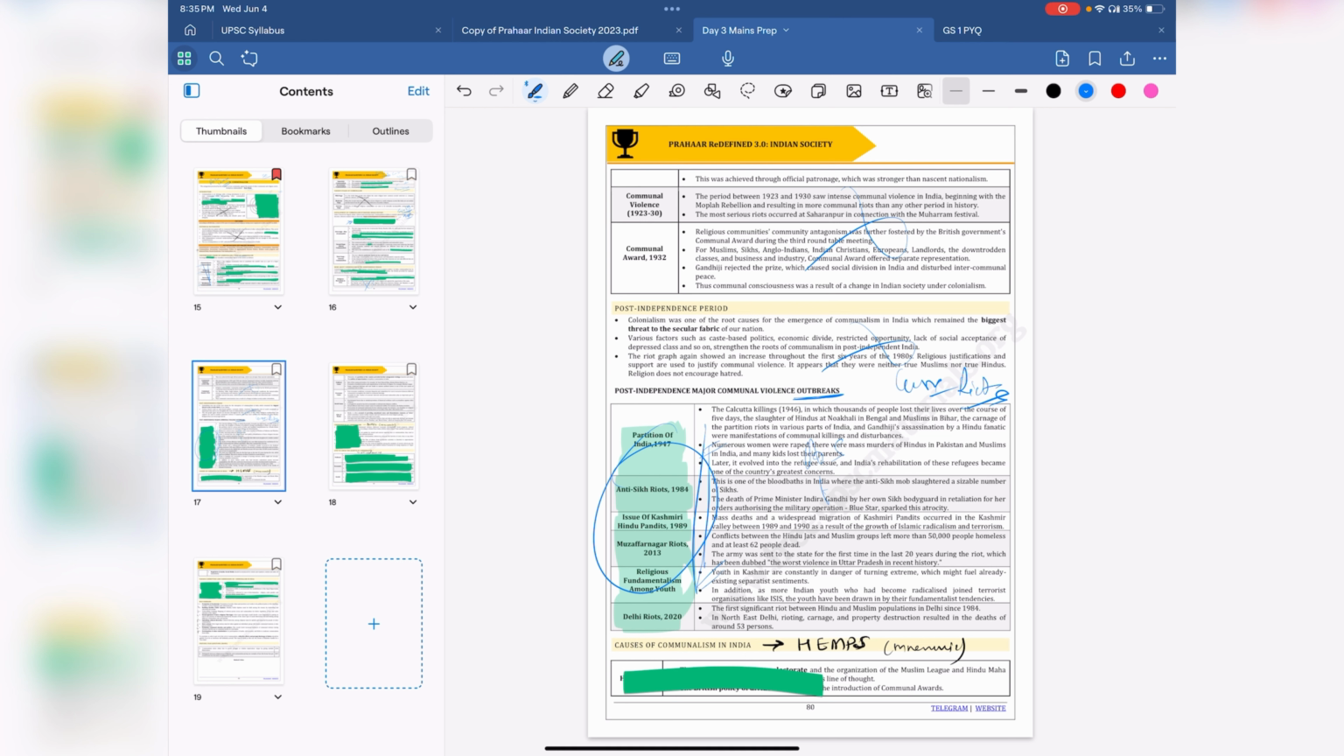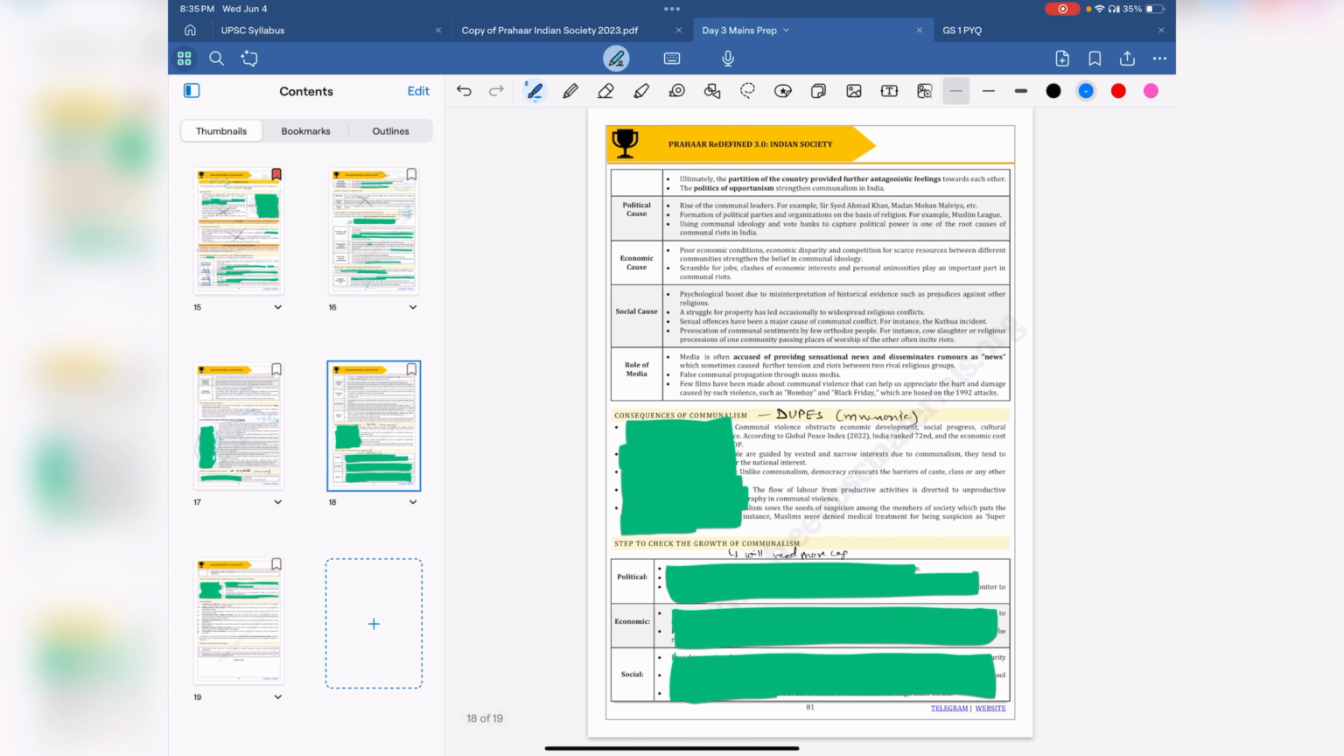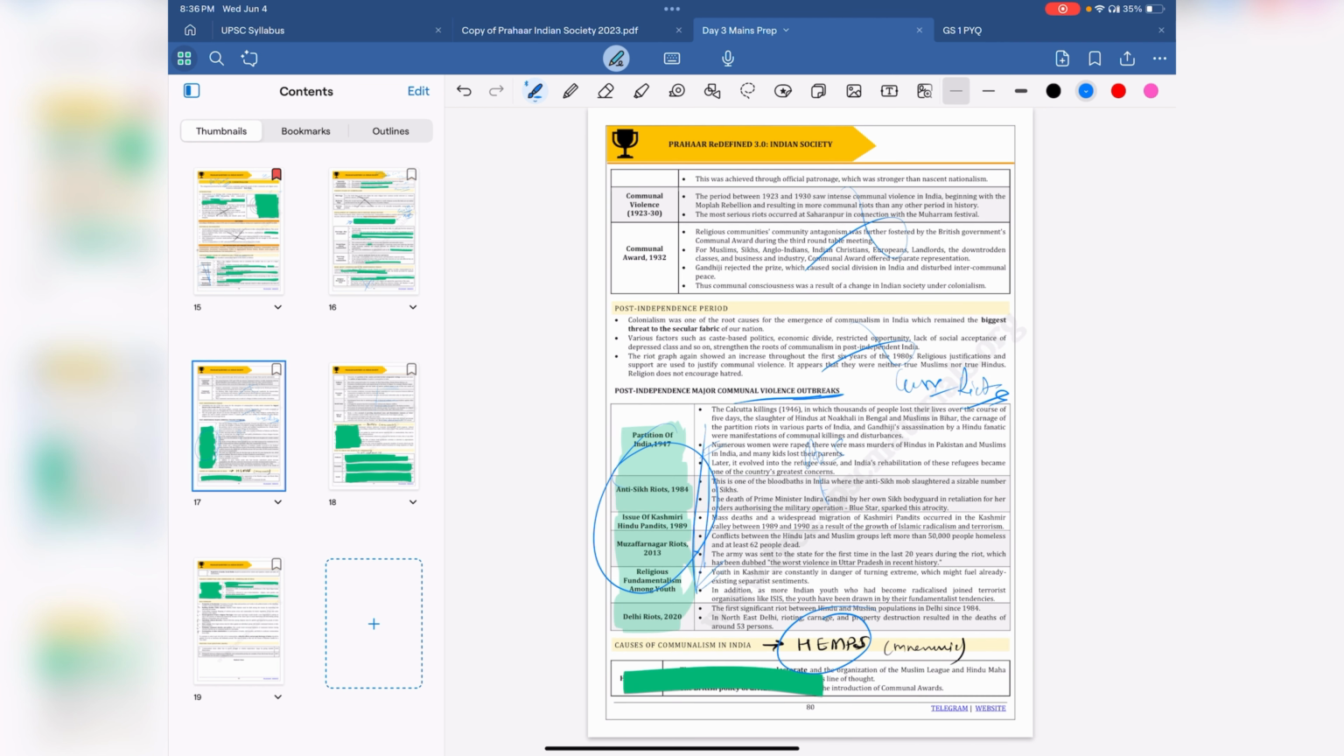Has there been a major riot in the last couple of years, a major incident, a communal outbreak? Use that rather than these examples. These are a backup and mostly known to you. Now, causes of communalism. If you read through this, it's not much to read. Just read it, understand it, and leave it.